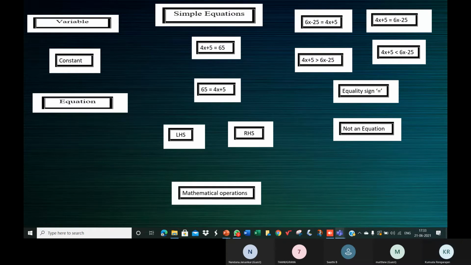Now, x on its own is an expression, simply x. It's not compulsory that there should be a constant. It's not necessary that there should be one constant, one variable, and a mathematical operation, nothing like that. x alone is an expression. y is an expression. z is an expression. It represents a variable, and it's also an expression.